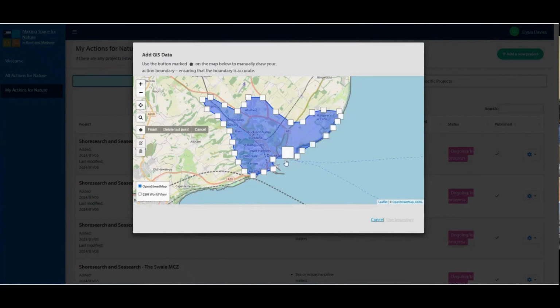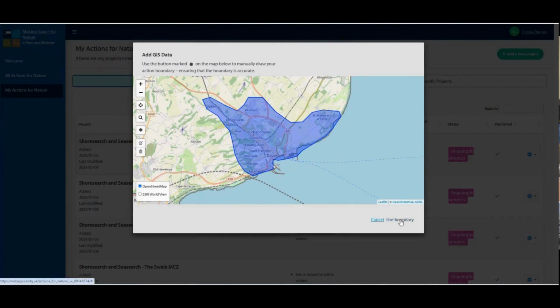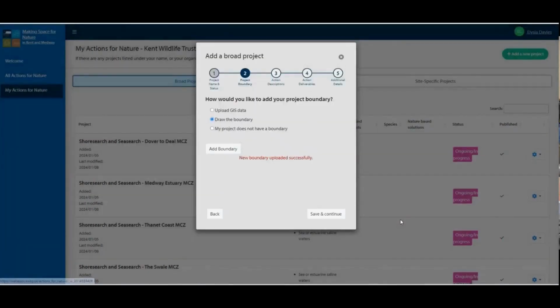Click on your first point to close the shape and complete your boundary. The drawn polygon doesn't have to be perfect. Approximate accuracy of your project boundary is fine. Click Use Boundary to save. After you've added your boundary, click Save and Continue.